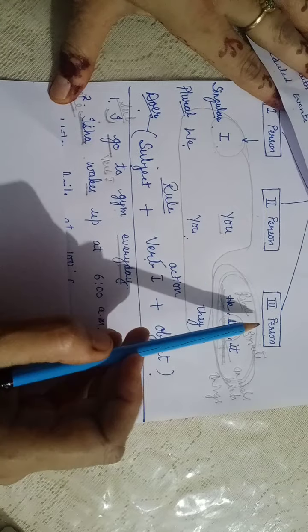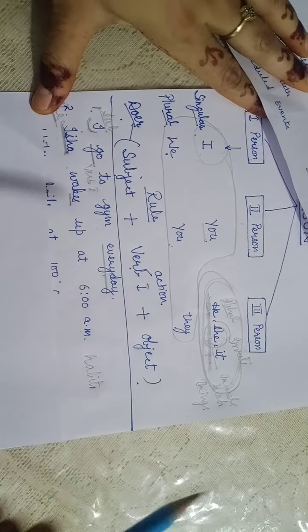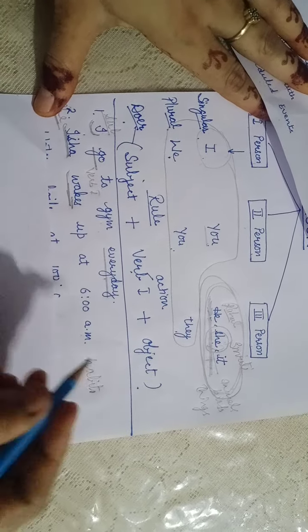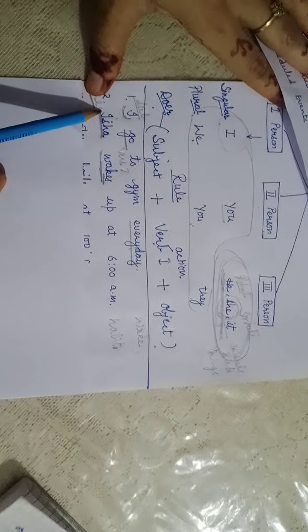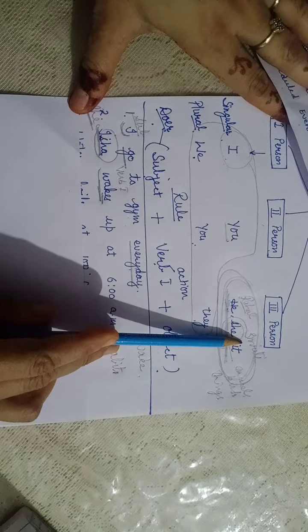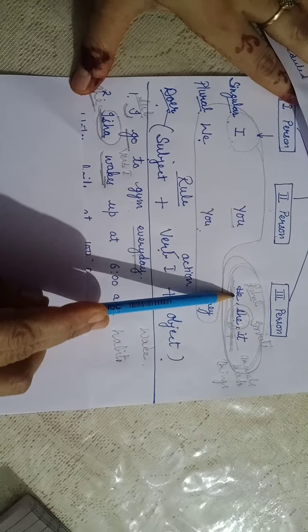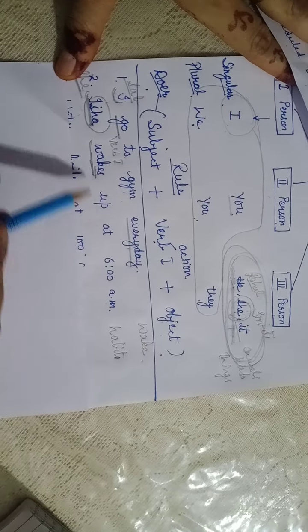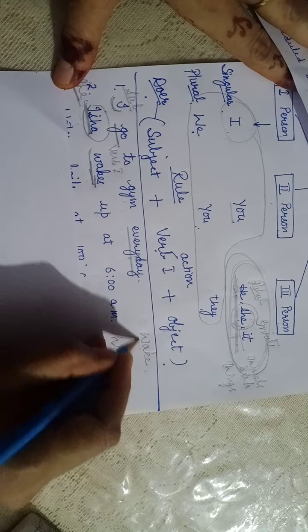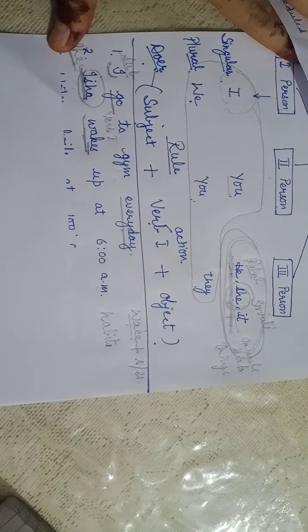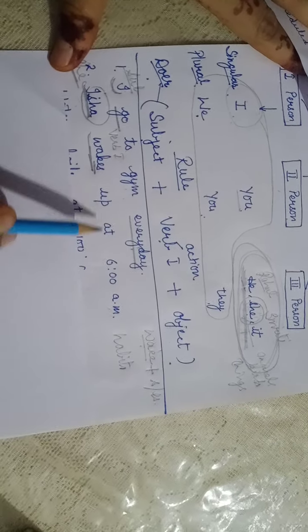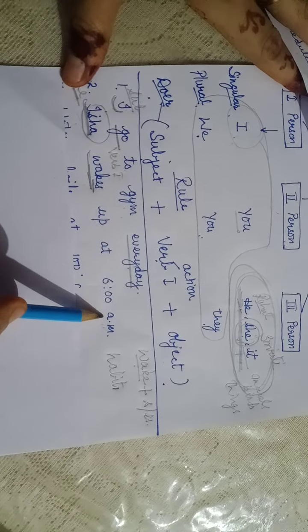I have told you that third person singular goes in a different way. Here the verb is wake, but when the subject is third person singular, Isha or she, then the verb takes verb plus S or ES according to the verb. So Isha wakes up at 6 a.m. It is her habit.